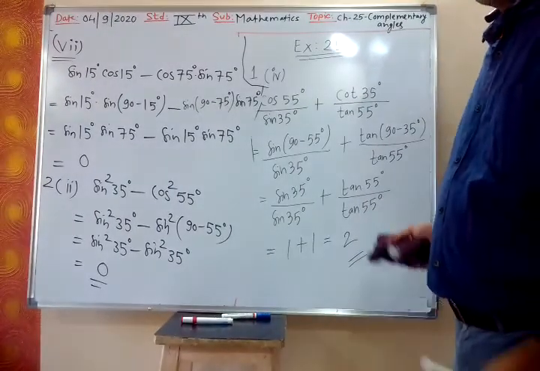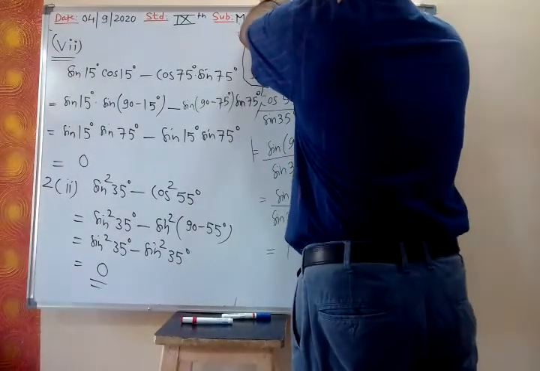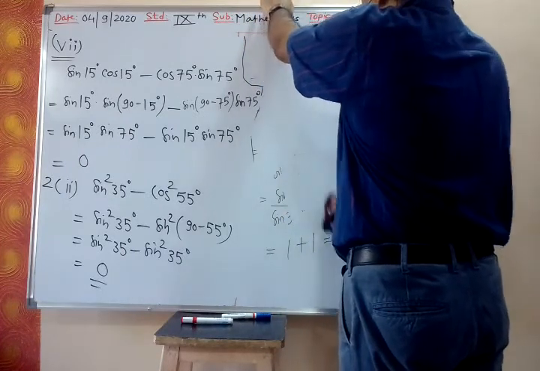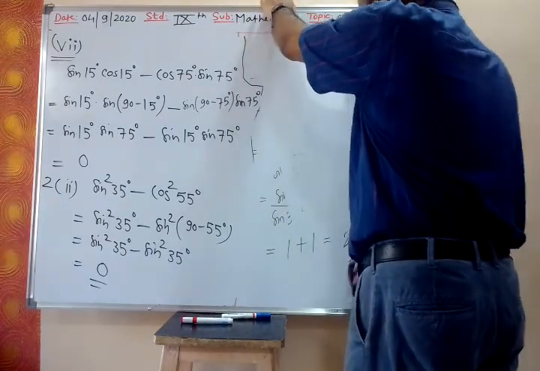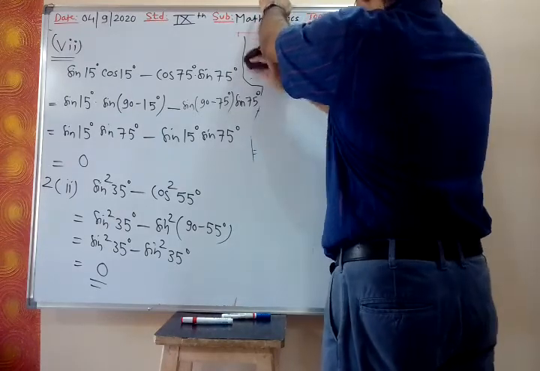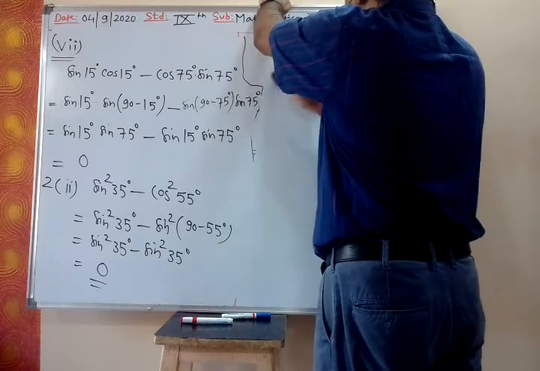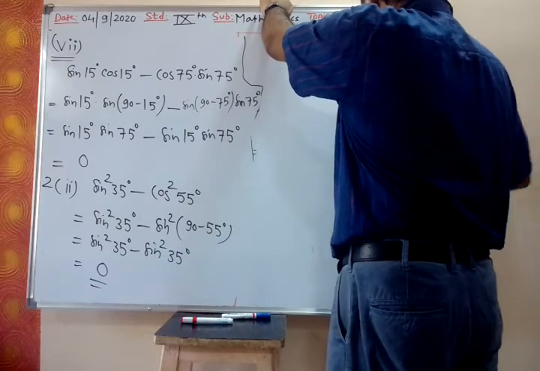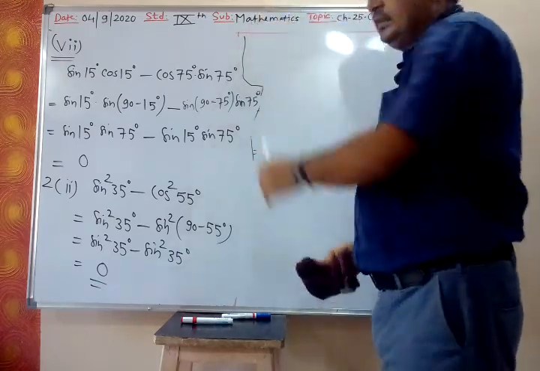Third one, now you can tell me the direct answer. Sin upon cos will become 1, tan upon cot will become 1. 1 plus 1 is 2, 2 minus 2 is 0. Yes?